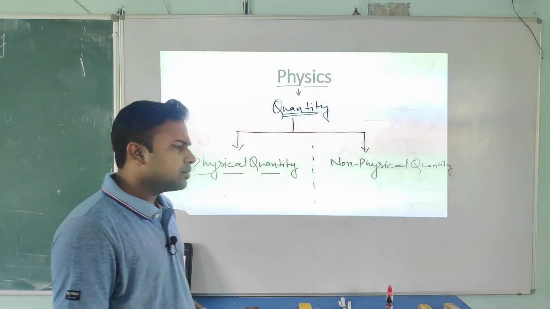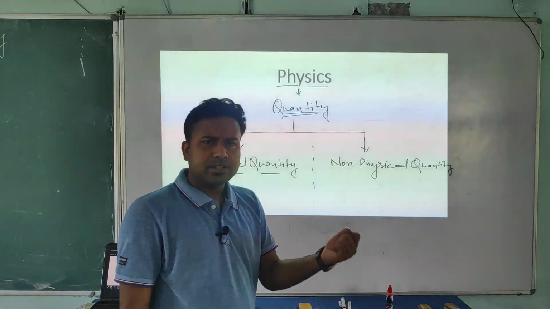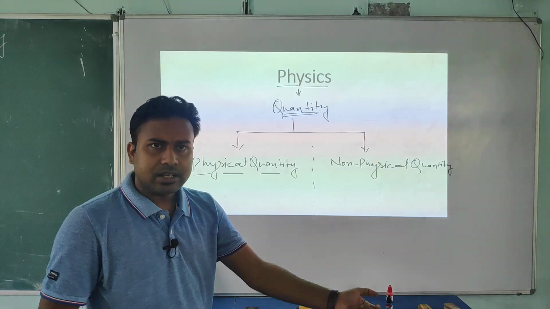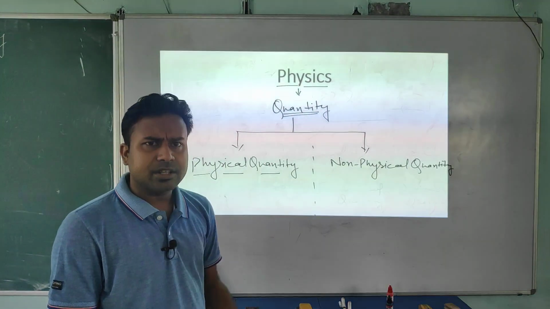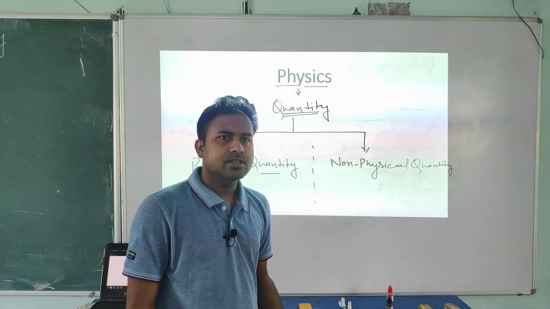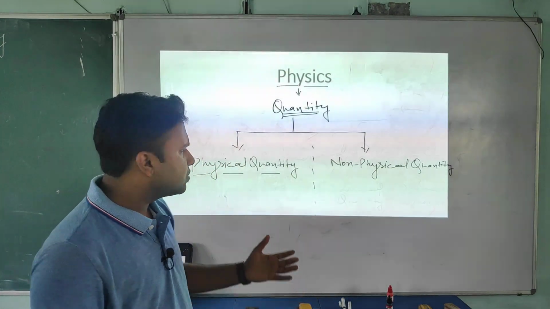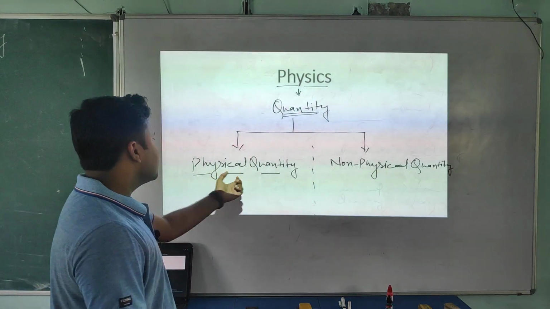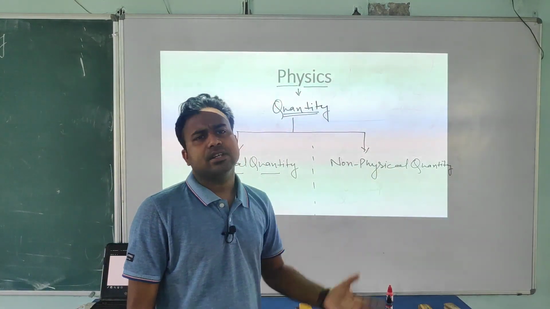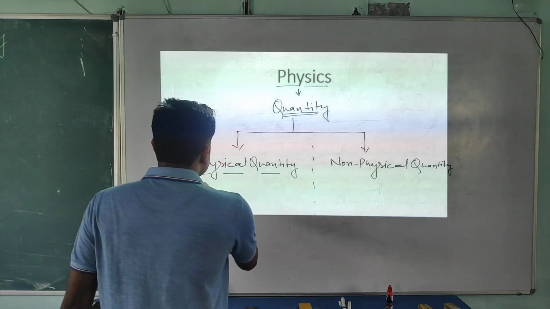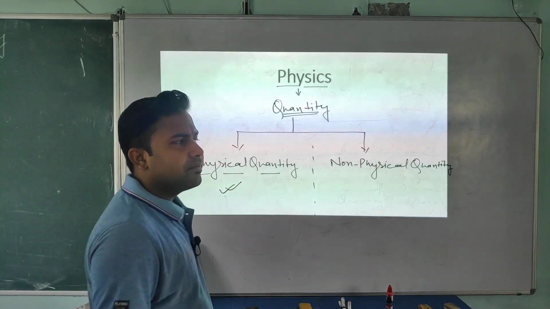Which quantities are measurable? Temperature: we can measure temperature using a thermometer. Distance: we can use a meter scale to measure it. Speed of a car: a speedometer, is it or not? So using different instruments you can measure these things. That comes under physical quantity. The quantity which is measurable is called a physical quantity. In physics we are dealing with these physical quantities.